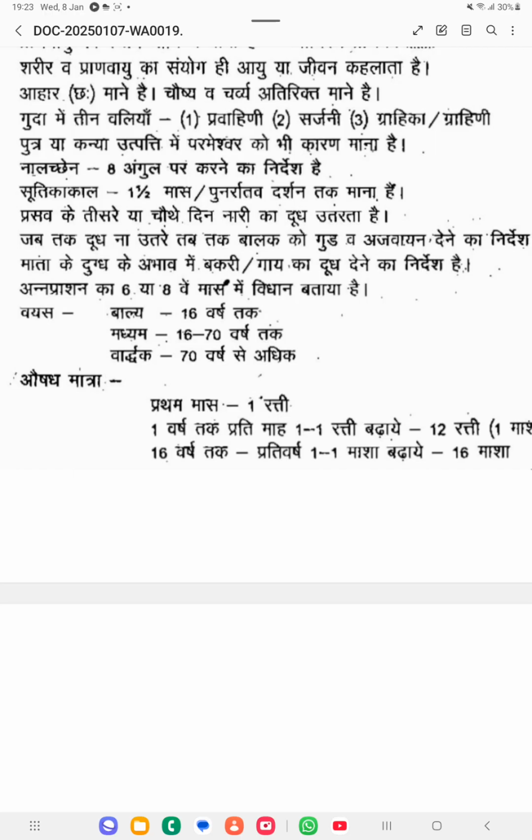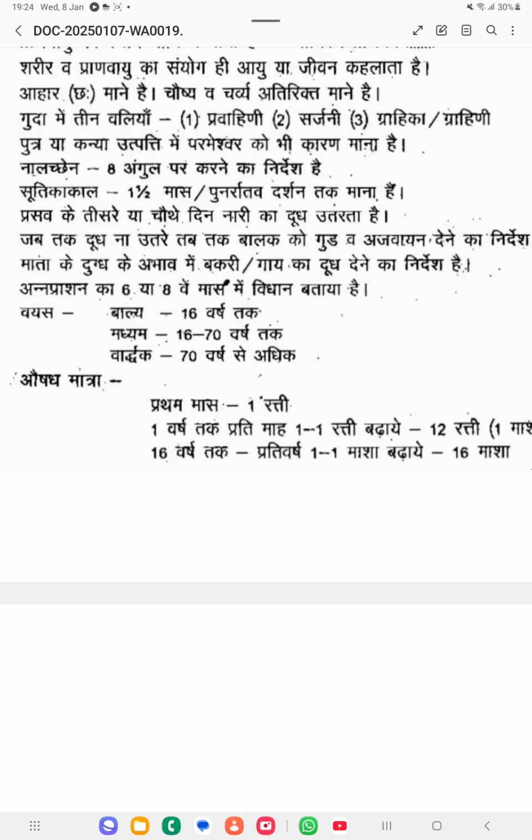First month will be 1 reti, then each and every month you have to increase the dosage by 1 reti. So first month 1 reti, second month 2 reti, third month 3 reti, fourth month 4 reti. Like that, when the child reaches 1 year old, the dosage will become 12 reti, which means 1 masha. Then 16 varsha tak prati varsha 1 masha badaaye.